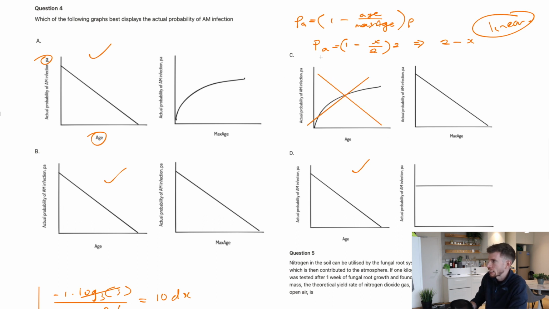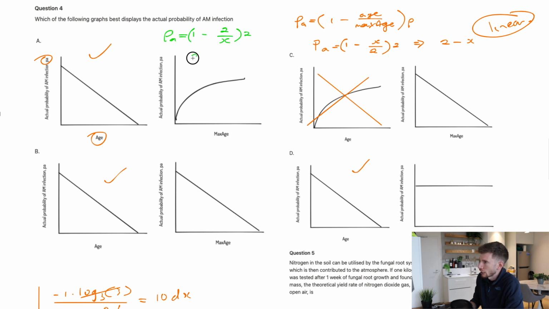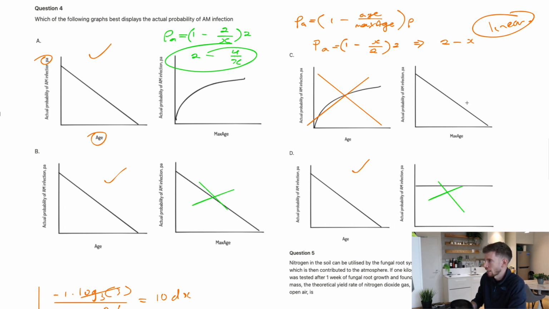The next one I'm going to look at is the second graph, and that has maximum age as the x-axis. So if I go back to my equation, now I'm going to make this the x instead and see what I'm dealing with. So this time it's going to be PA is equal to 1 minus, and I'm going to put a number for age, 2 over x, multiplied by 2, and then we're going to get 2 minus 4 on x. I can see here definitely not linear, so that means this is out, this is out, and this is out. And so by default, I know the answer is A.